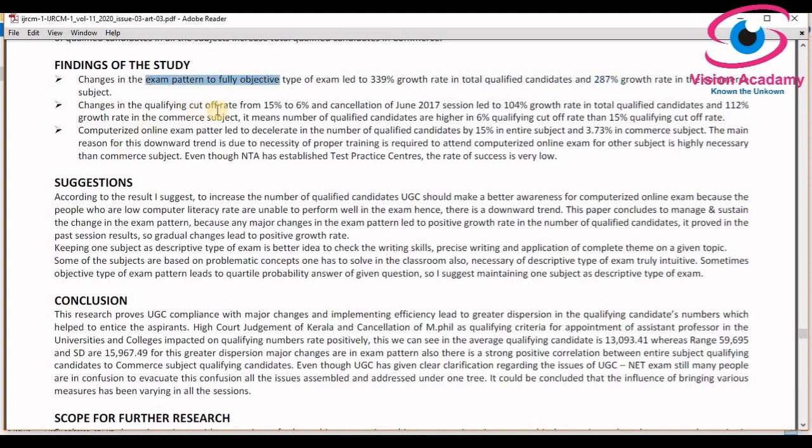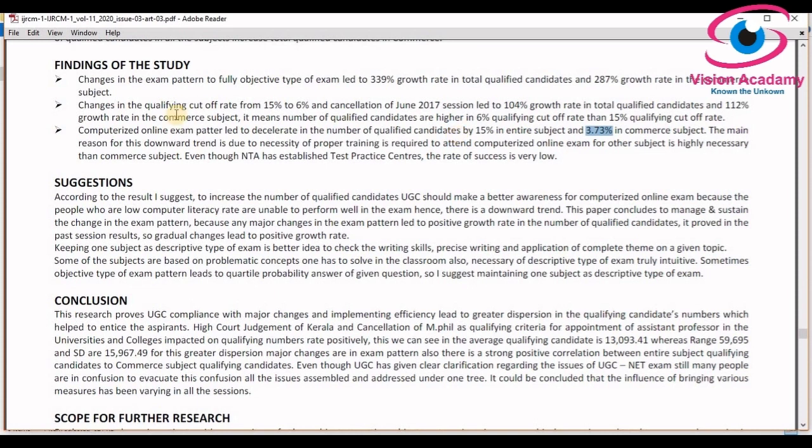And we were talking about the 15% and 6% result. The change from 15% to 6% and the cancellation of the June 2017 session led to 104% growth in the total qualified candidates in the UGC NET exam, and 112% in the commerce qualified candidates, which means qualified candidates are higher in 6%. And when UGC adopted the computerized online exam, it led to a deceleration in the number of qualified candidates by 15%, and in the commerce subject by 3.73%.